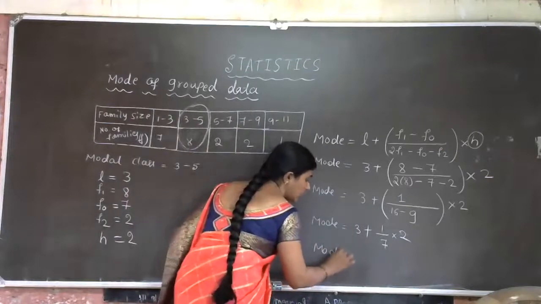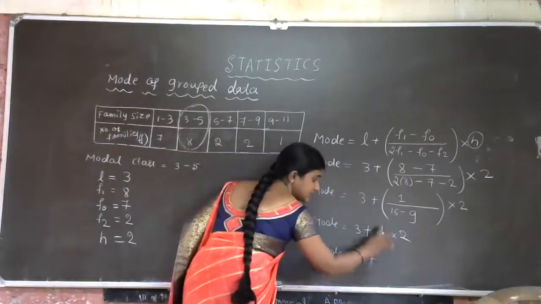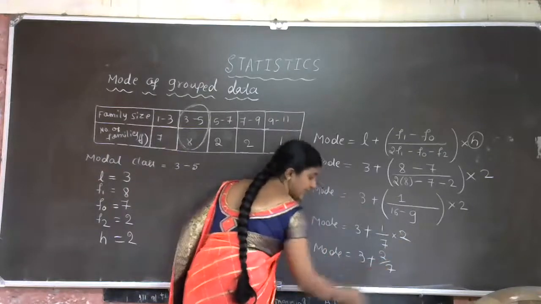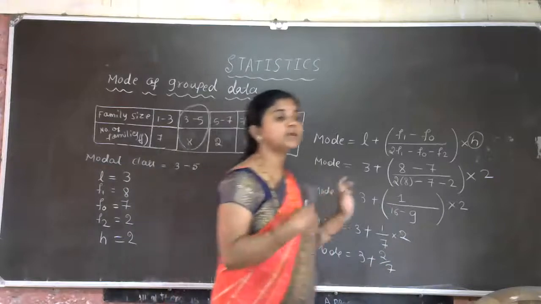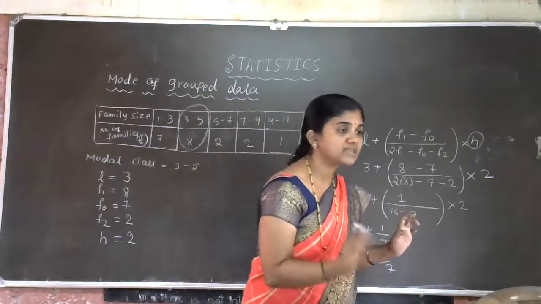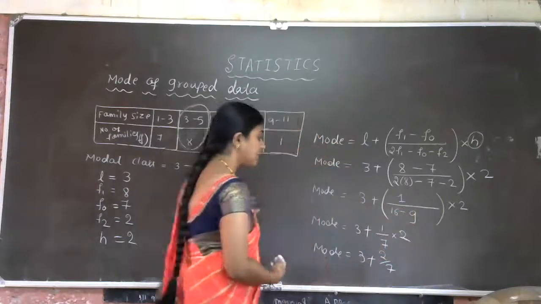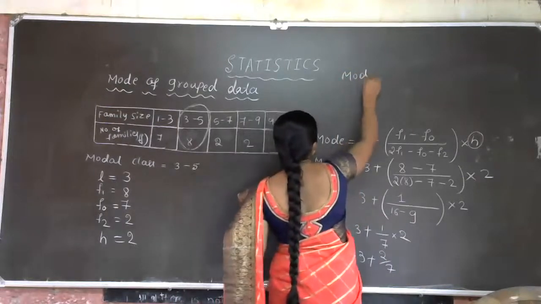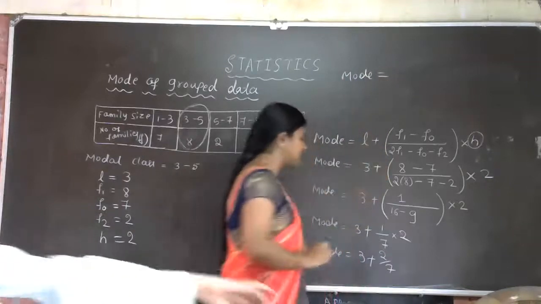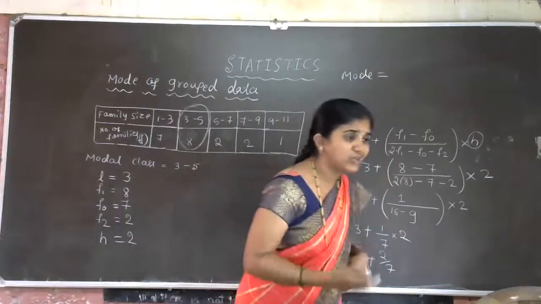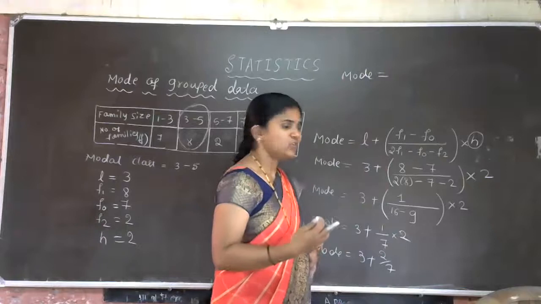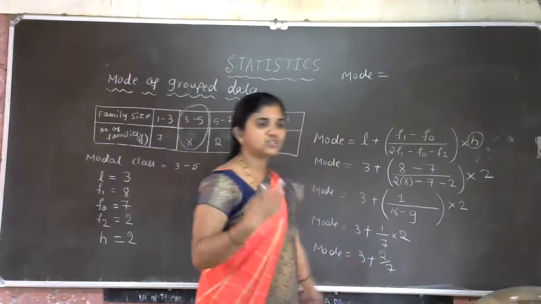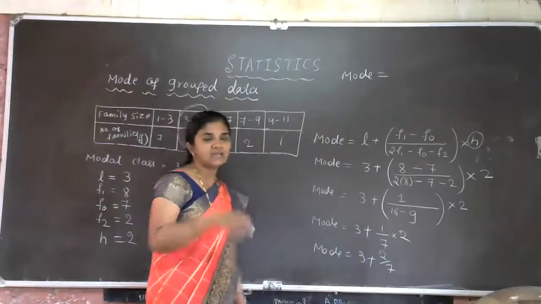Mode is equal to 3 plus 2 by 7. Here cross multiplication is not possible in the sense of 2 by 7. Now take the LCM and add this one fast. So what is the answer for this question? Mode is equal to 3 plus 2 by 7. Or you can do one thing. You can divide 2 by 7, and for that you can add 3 also. How you will add, that is left to you.